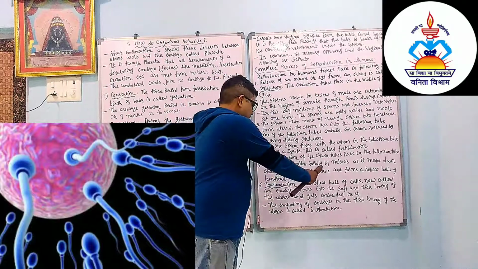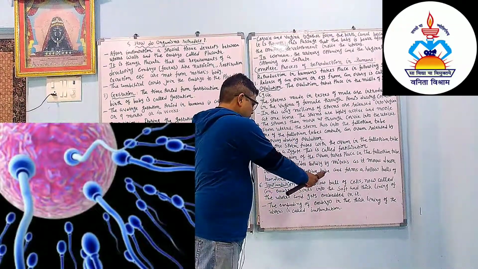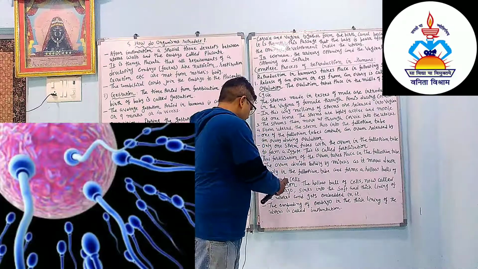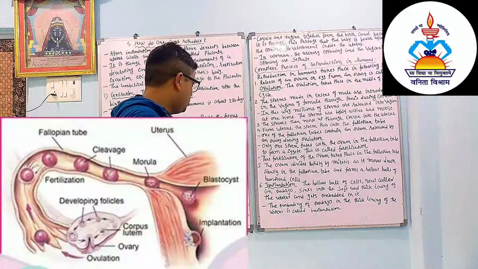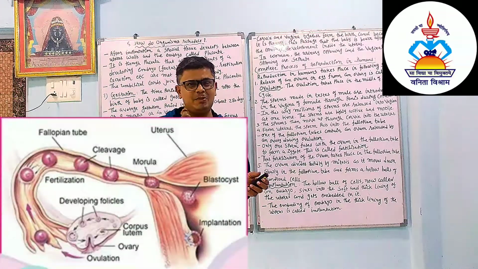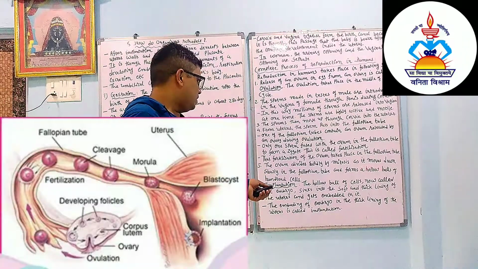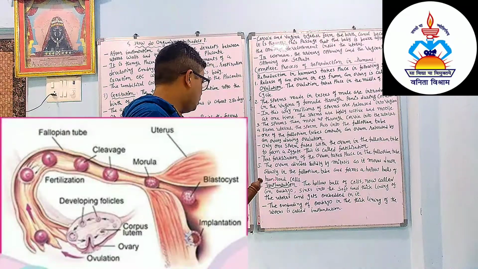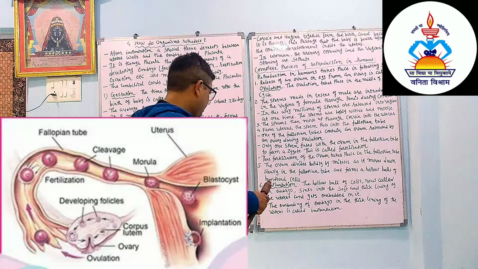The ovum divides rapidly by mitosis as it moves down slowly in the fallopian tube and forms a hollow ball of 100 cells. So dear student, here the ovum divides rapidly by mitosis. Mitosis means one cell divides into two cells with an equal number of chromosomes. As it moves down slowly in the fallopian tube, it forms a hollow ball of 100 cells.